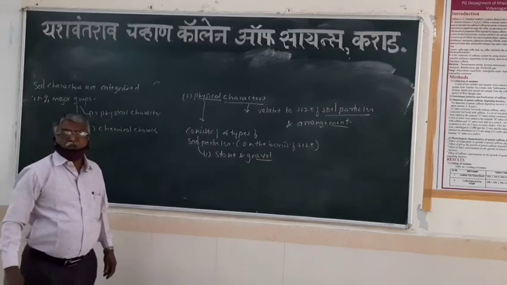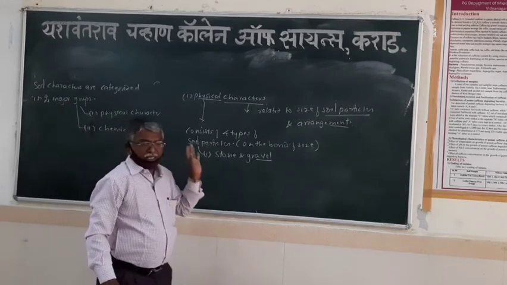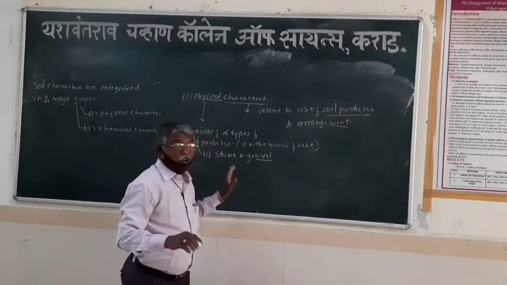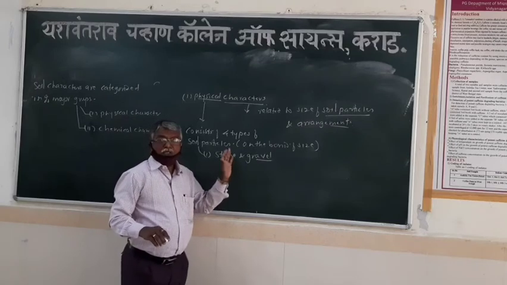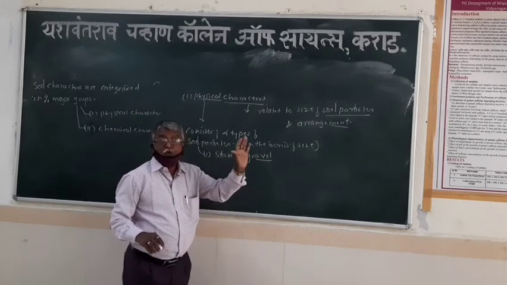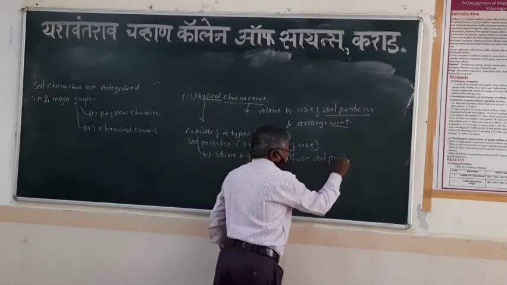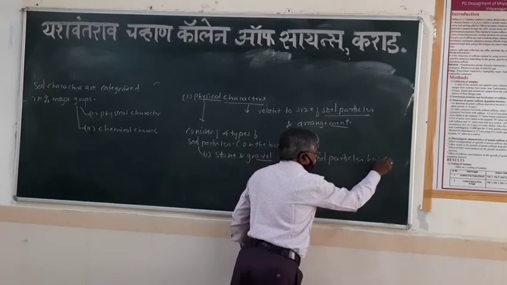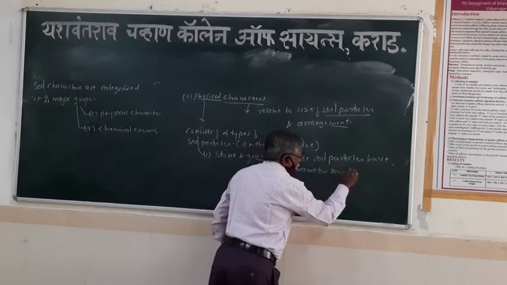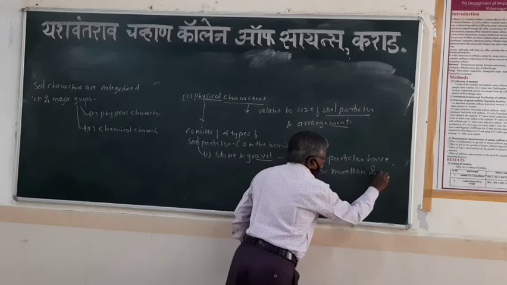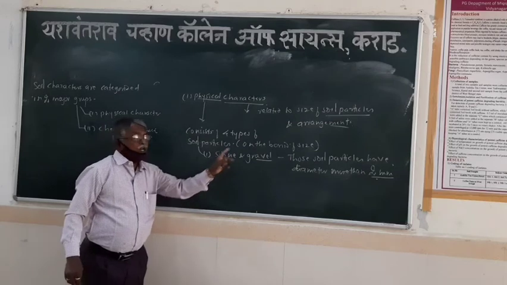Stone and gravel. One is stone and gravel, on the basis of their size. The first group of soil particles is stone and gravel. These soil particles have a diameter of more than 2 mm. So all these particles are in the first group, stone and gravel particles.